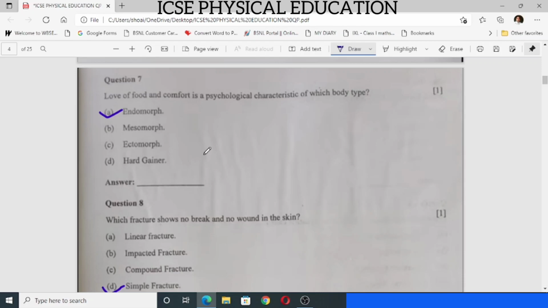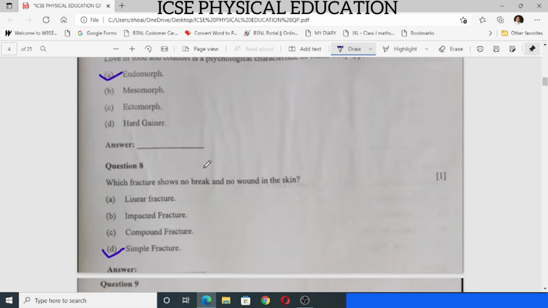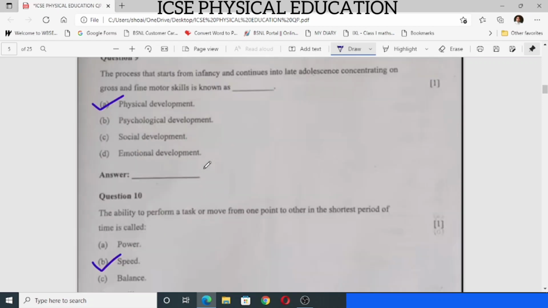Question number 7, love of food and comfort is a physical characteristic of which body type? The answer is endomorph. A is the correct answer. Now question number 8, which fracture shows no break and no wound in the skin? The answer is simple fracture, D. Then number 9, the process that starts from infancy and continues into late adolescence concentrating on gross and fine motor skill is known as A, physical development.